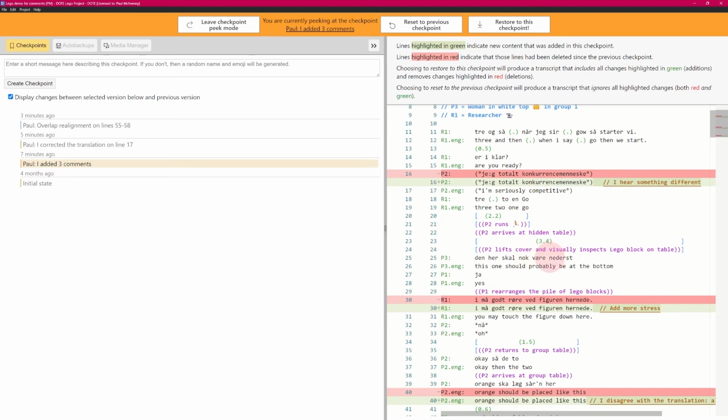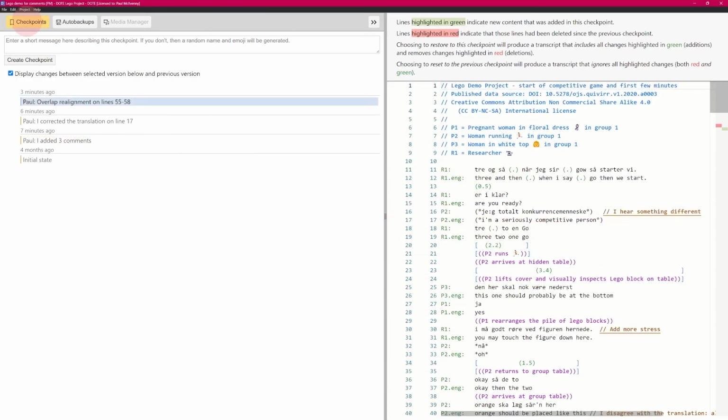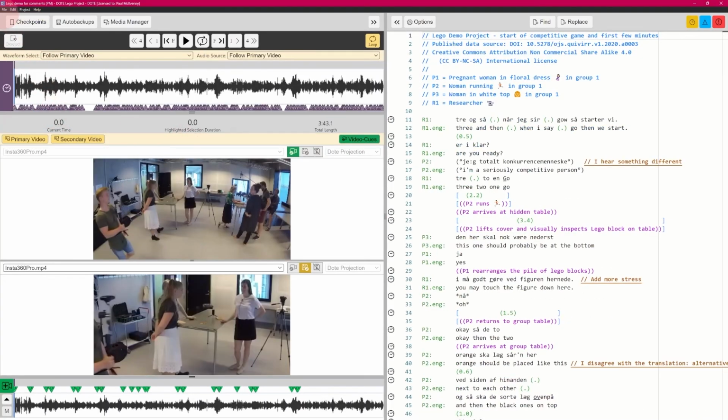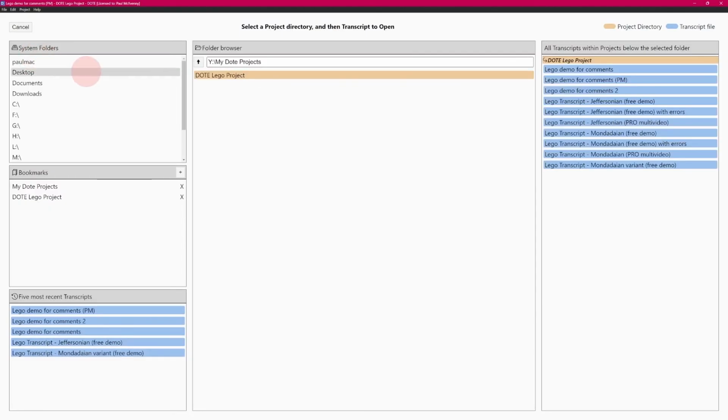So you can see you've got to figure out a strategy of how do you share and how do you fold in changes that others have recommended. You get a set of comments back from 3 or 4 people about your transcript, and then you go to your original and fold those in, and that will mean switching backwards and forwards between the original. And if we just leave this peeking mode here and go out of checkpoint mode, then all you have to do is go to open project or open transcript, and there we'll see that these are the ones we've had.